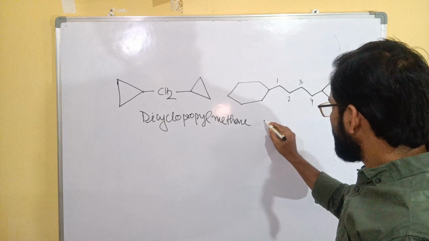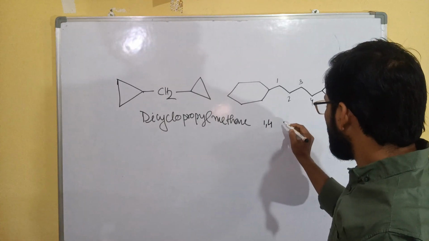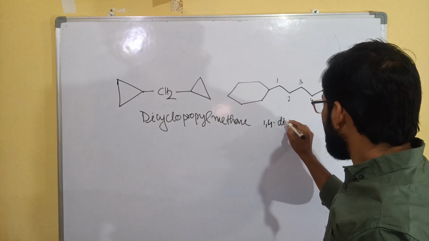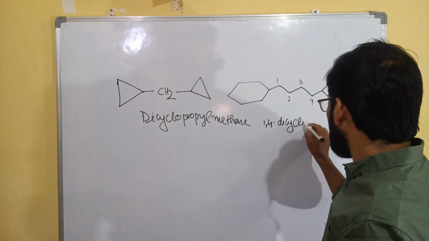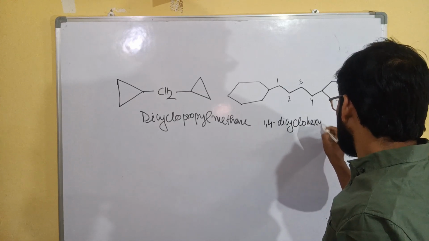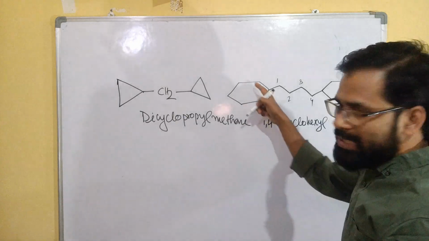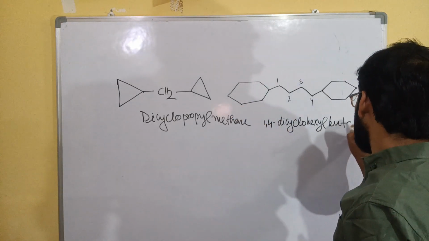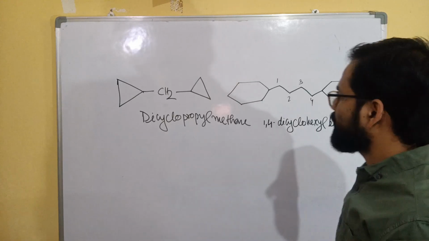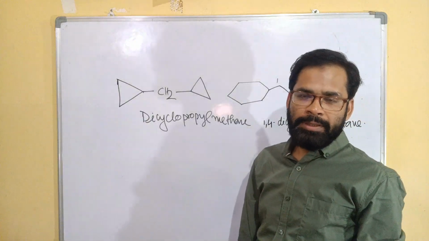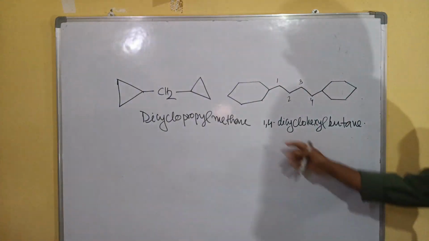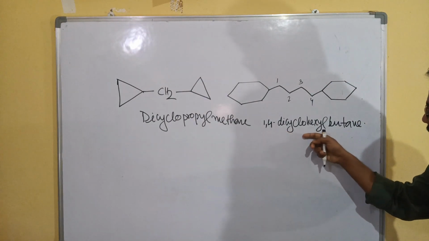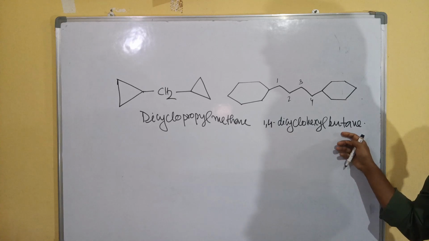So 1,4-dicyclohexyl, because of 6 carbon substituent hexyl butane. Okay, 1,4-dicyclohexyl butane.